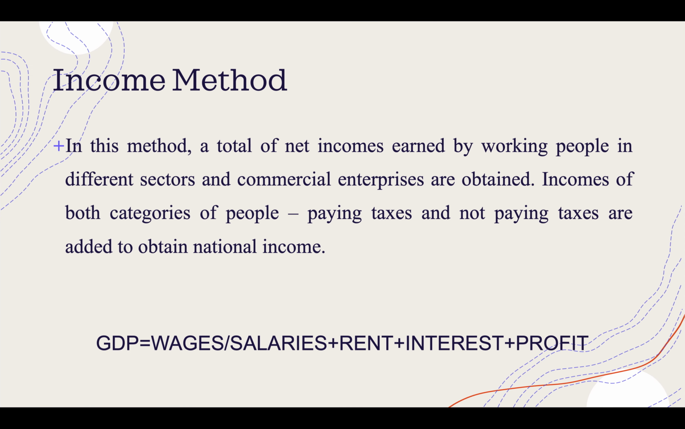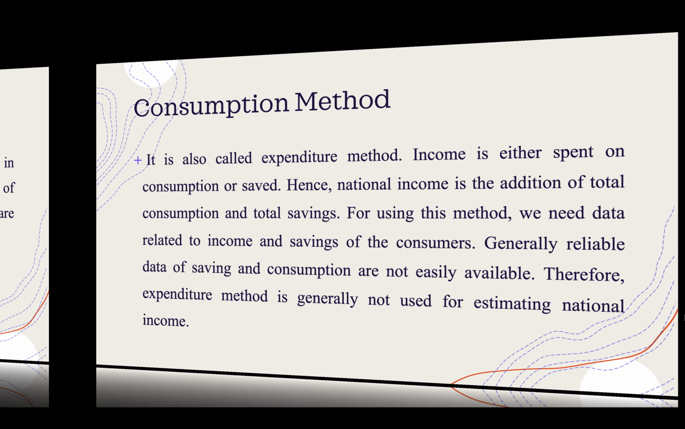The second is the income method. In this method, a total of net incomes earned by working people in different sectors and commercial enterprises is obtained. Incomes of both categories of people, paying taxes and not paying taxes, are added to obtain national income. GDP is equal to wages or salaries plus rent plus interest plus profit.